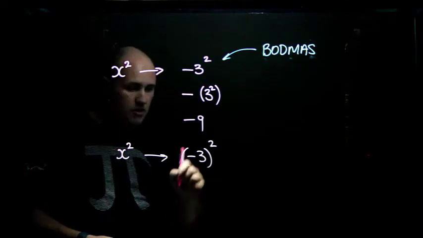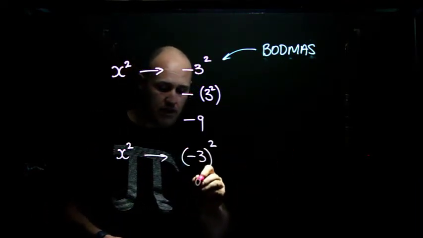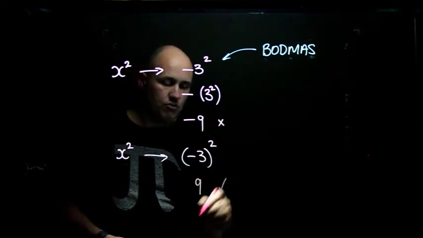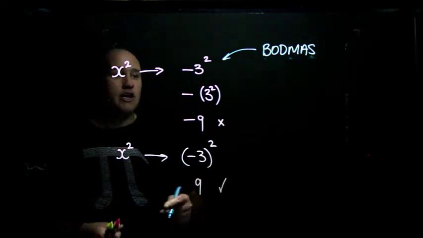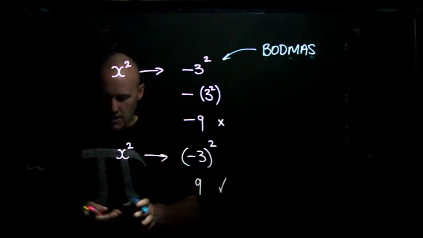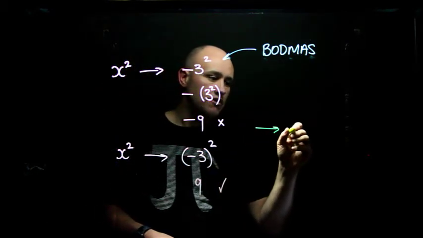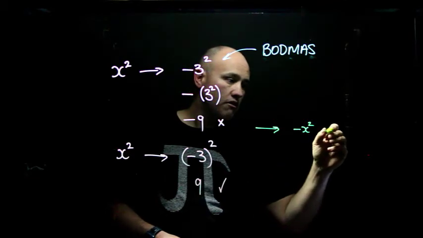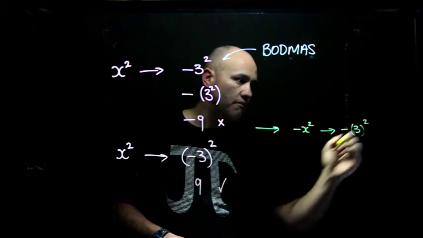And we all know that if you do a negative times a negative, that comes out as a positive, and it gives us 9. So that would be incorrect, and that would be correct. But there is a time and a place where squaring a negative might look a little bit different. Technically it's not really squaring a negative, but if your function instead was negative x squared and you substituted in 3, that would look like this, negative 3 squared.